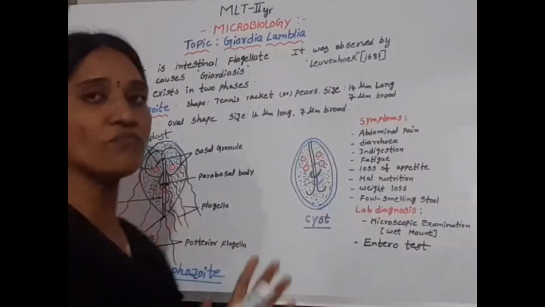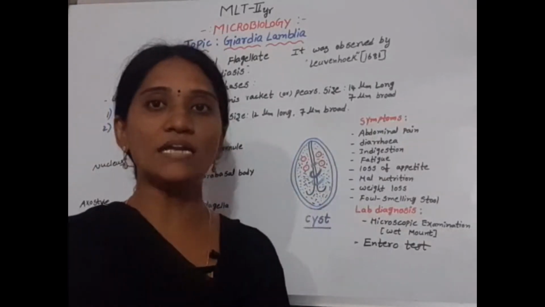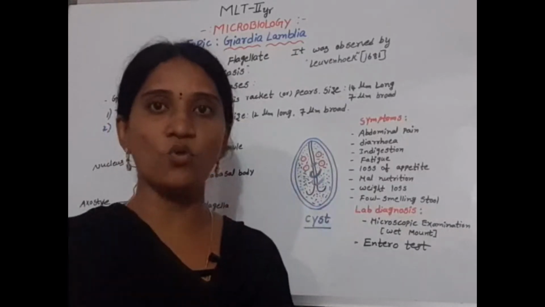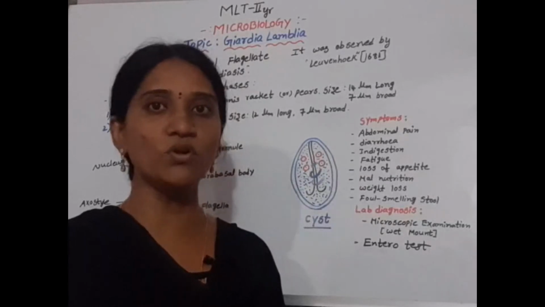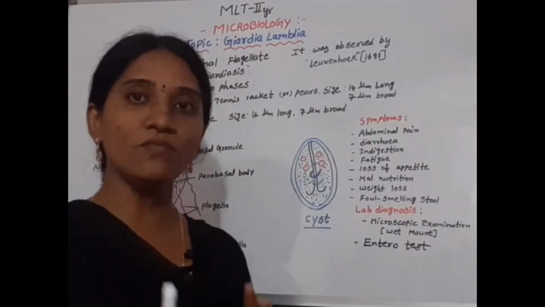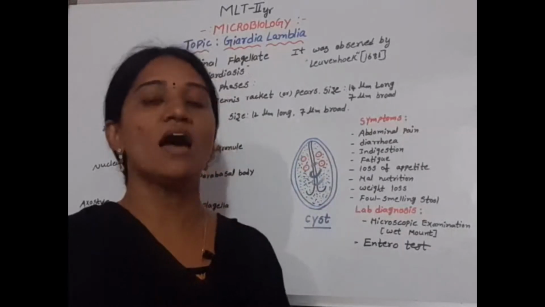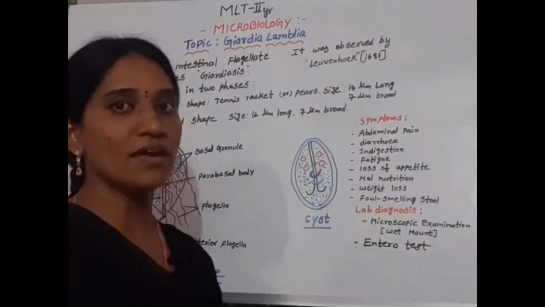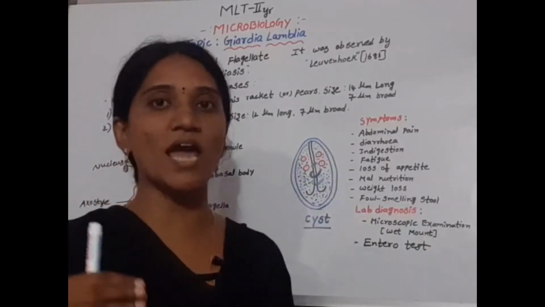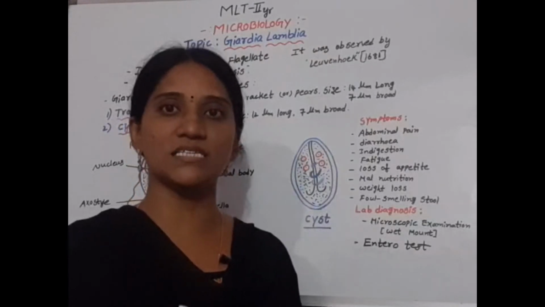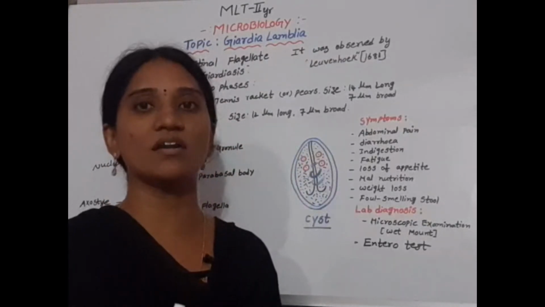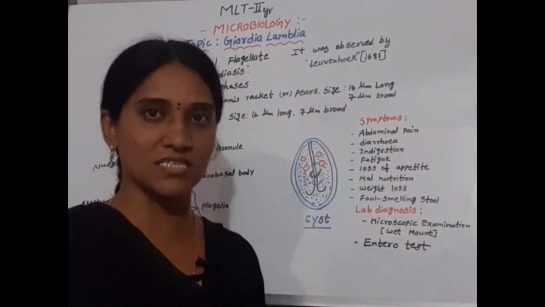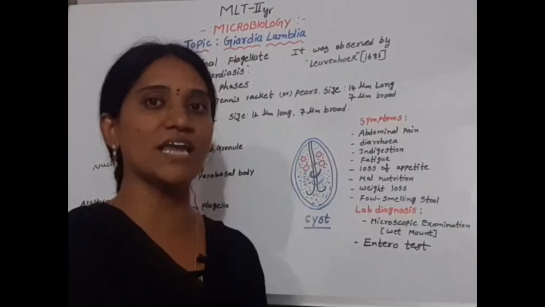The transmission of Giardia is through contaminated food and water. Giardia lamblia enters the human body through contaminated food and water and infects the small intestine. It absorbs nutrients, grows in the intestinal area, and disturbs intestine function, causing watery diarrhea known as giardiasis. The disease name is giardiasis. The causative agent is Giardia lamblia.